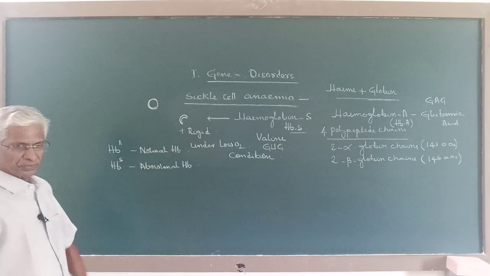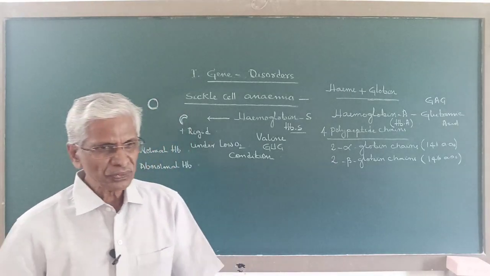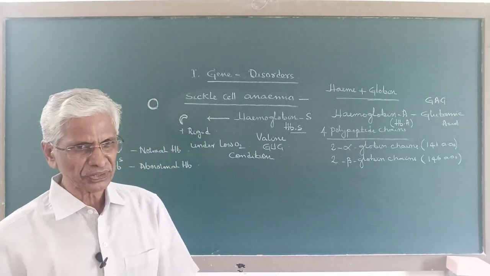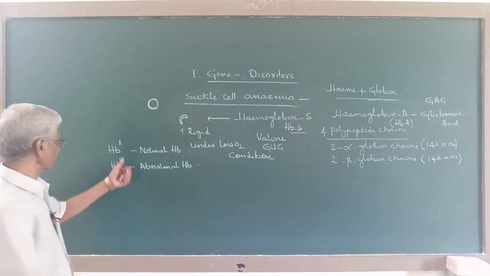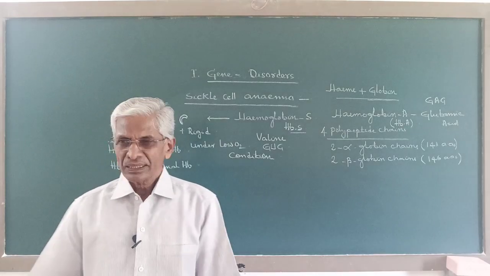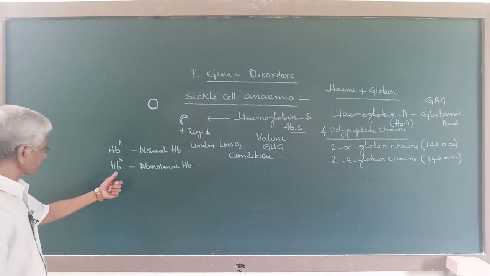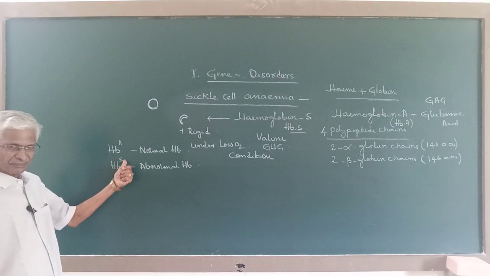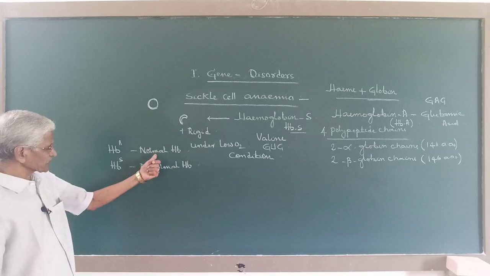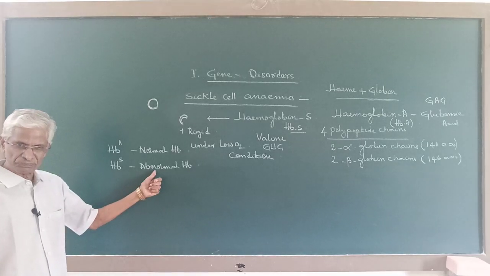Now these two form a pair of alleles. These are two different forms of the same gene, located at the same gene locus on the homologous chromosomes, and hence they form a pair of alleles. Earlier it was believed that HbS is recessive to HbA, so HbA was believed to be dominant and HbS recessive.